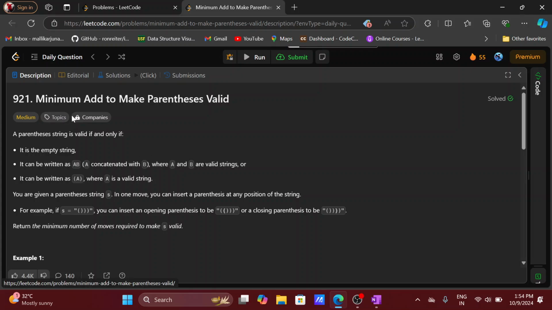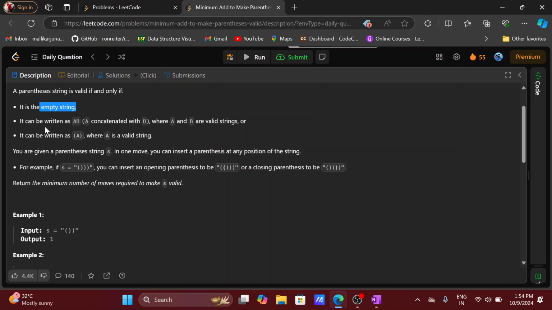Hey guys, this is the POTD of LeetCode 921, which is just the extension of yesterday's POTD. Here, a parenthesis string is valid if and only if it is an empty string, or it can be written in the form of AB, or it can be written as A, which is inside the parenthesis. We have a parenthesis string, and in one move you can insert a parenthesis at any position of the string.